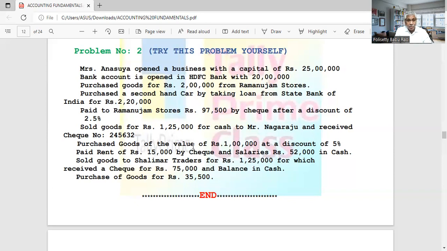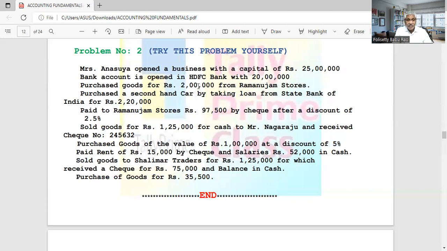And this is a similar thing. Purchased goods of the value of 1 lakh at a discount of 5%. See, the value of the goods is 1 lakh, the total value. We purchased at a discount of 5%. So they gave us a discount of 5%, which means only the balance amount we will pay. From where we purchased is not given. That means it is a cash purchase. So we purchased goods for cash of 1 lakh, but at a discount of 5%.